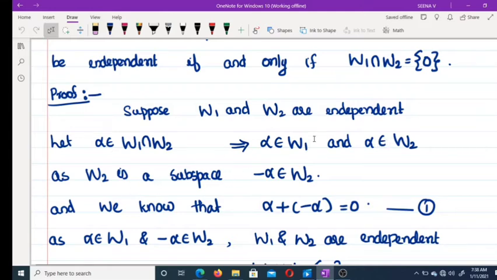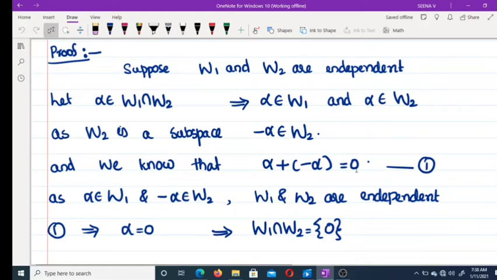As W2 is a subspace, alpha belongs to W2 implies minus alpha also belongs to W2. And we know that alpha plus minus alpha equal to 0. Alpha belongs to W1, minus alpha belongs to W2. But we have W1 and W2 are independent, which implies alpha 1 plus alpha 2 equal to 0 implies each alpha equal to 0. Therefore, here alpha plus minus alpha equal to 0 implies alpha equal to 0. Therefore, W1 intersection W2 equal to {0}, because we assumed that alpha belongs to W1 intersection W2, and then we get alpha equal to 0.